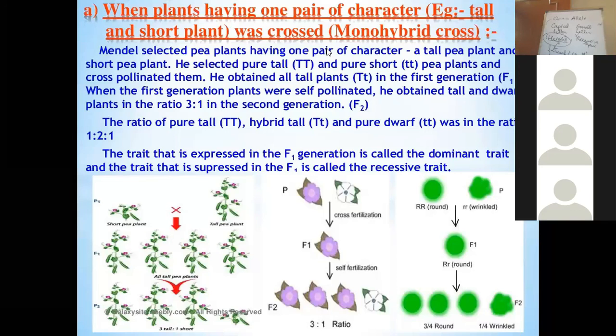That is also easily visible, and even a layman can understand all these characteristics, differences and variations. So that's why G.J. Mendel used the pea plant for studying the rules of inheritance.